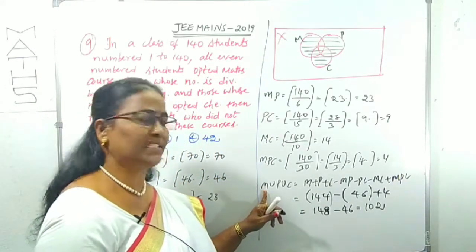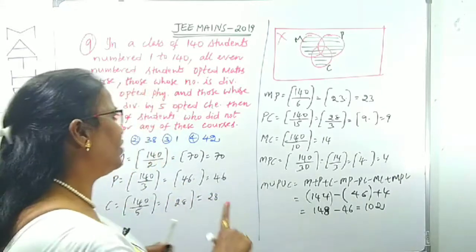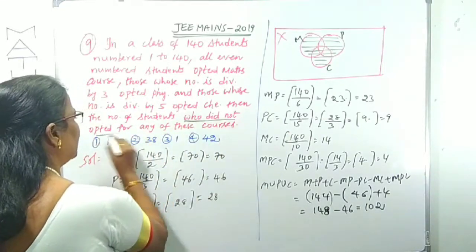What you got is the number of students who study at least one subject, maths, physics, chemistry. But what we want is who didn't opt any subject.